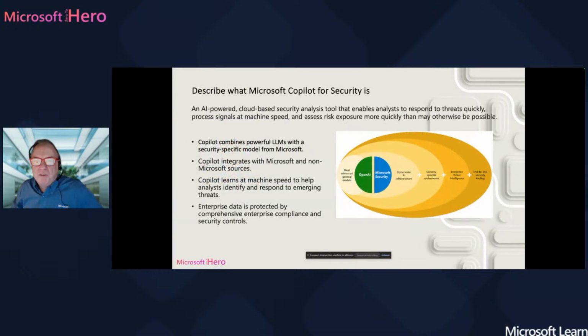Let's go on and describe this Microsoft Copilot for Security thing we have to talk about. I want to tell you an interesting story. When I first heard that Microsoft is going to invest in artificial intelligence, I was very excited, of course, like all of us. And I started using Microsoft Copilot, Microsoft 365 Copilot.